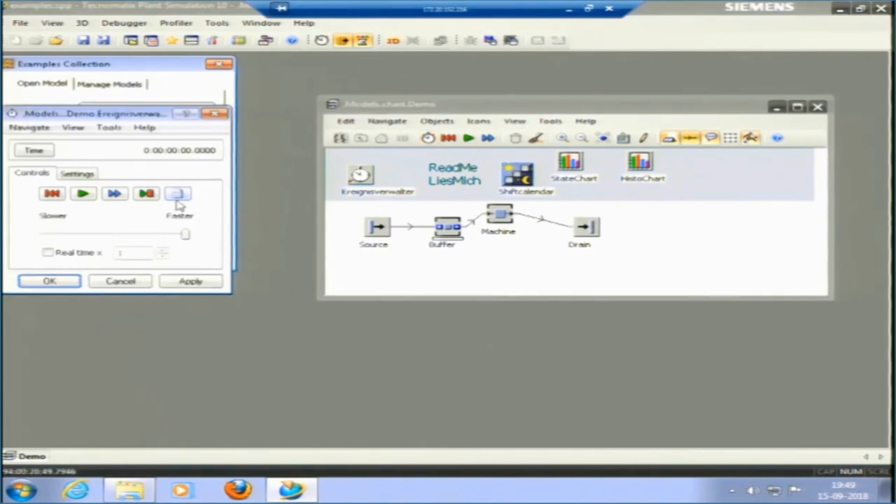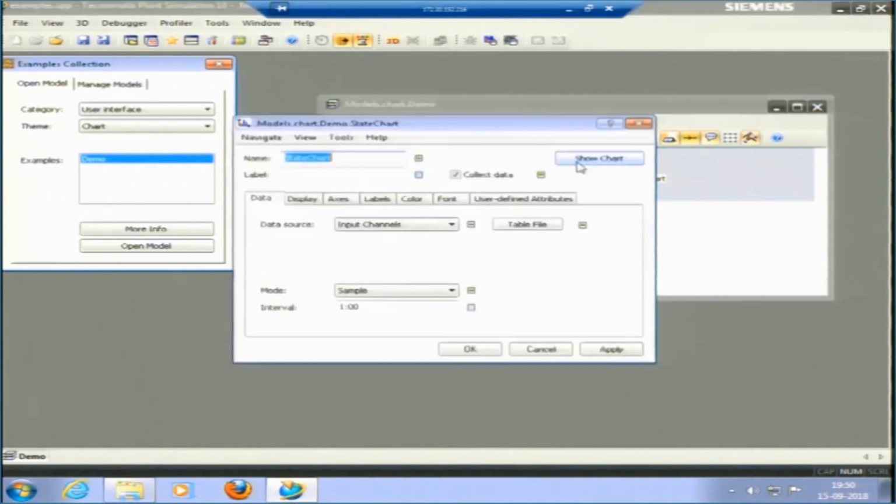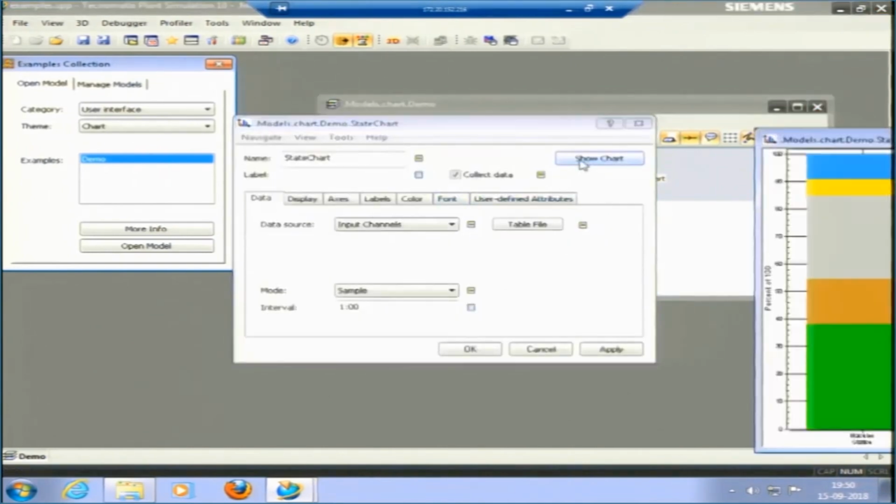the chart. What is setting? There is no end time. I will put the end time here, 080000, apply, OK. Let me try to run this model. So, it has run for 1 day. So, entity buffer is there, entity machine is there, this is similar to that. So, we can see the charts here, show chart.